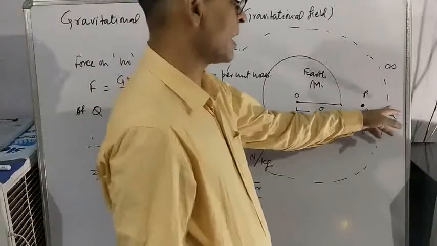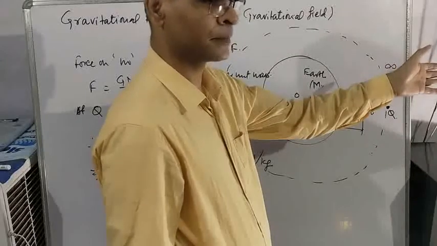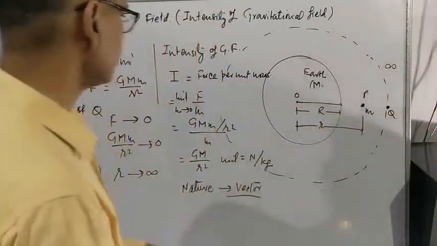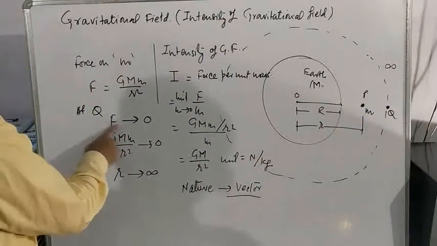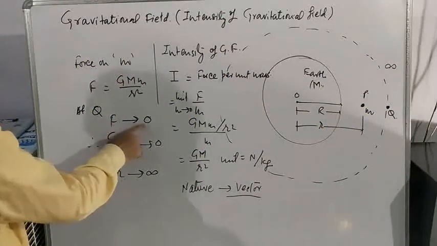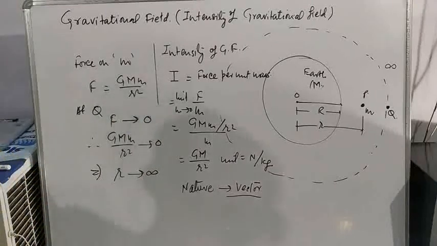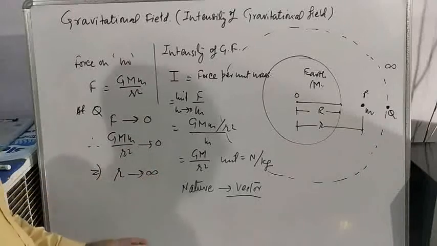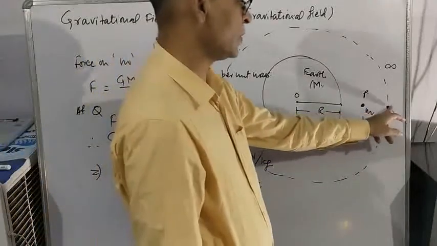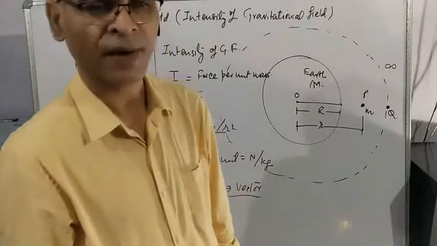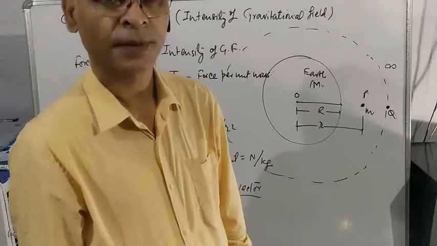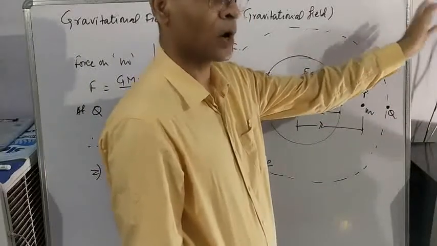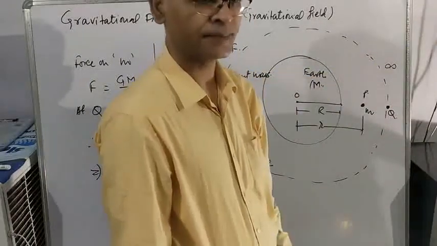Let us suppose at point Q and beyond, negligible force is acting. So at point Q, force tends to zero, which means r tends to infinity, so point Q is situated at infinite distance. Point Q and beyond, all the space is called infinite.